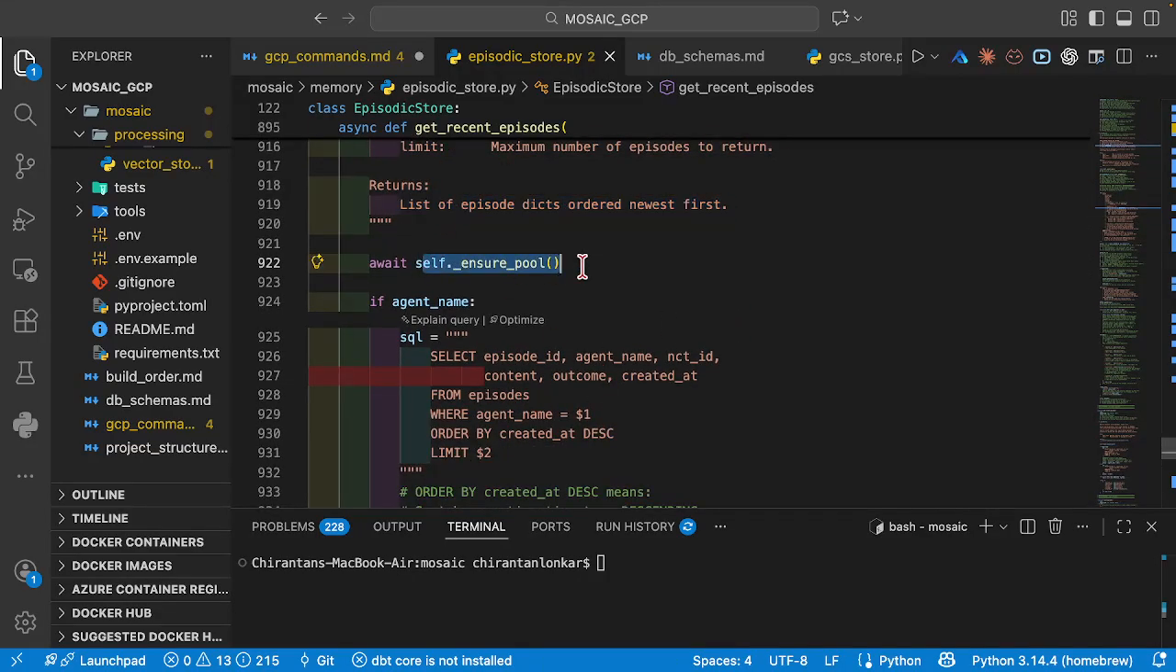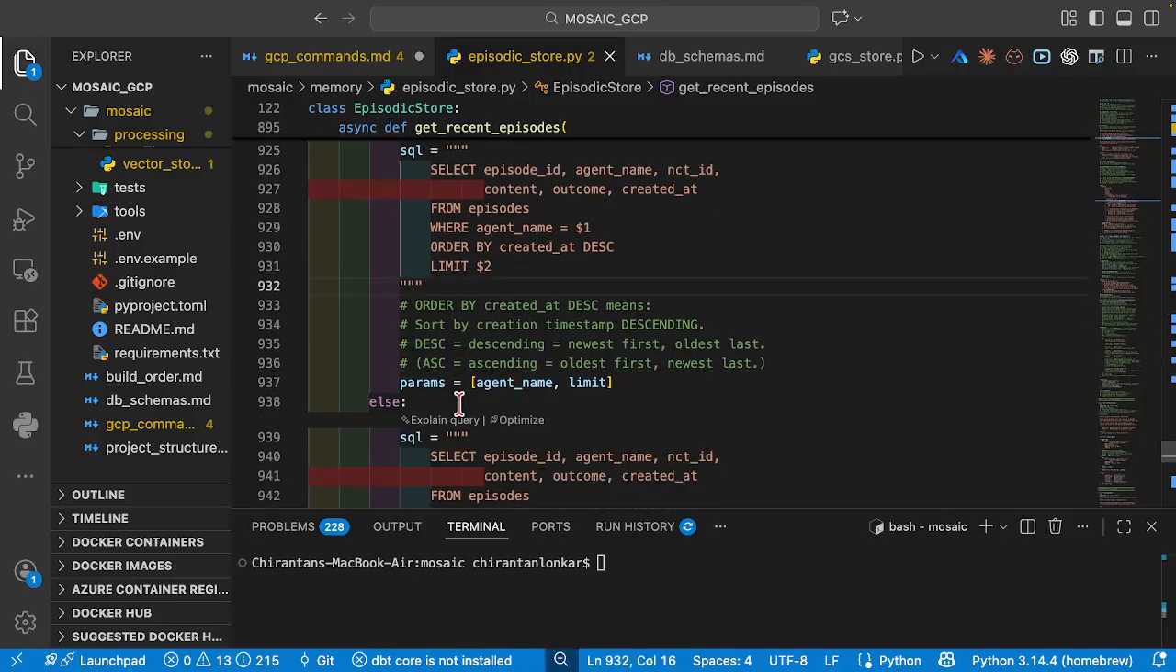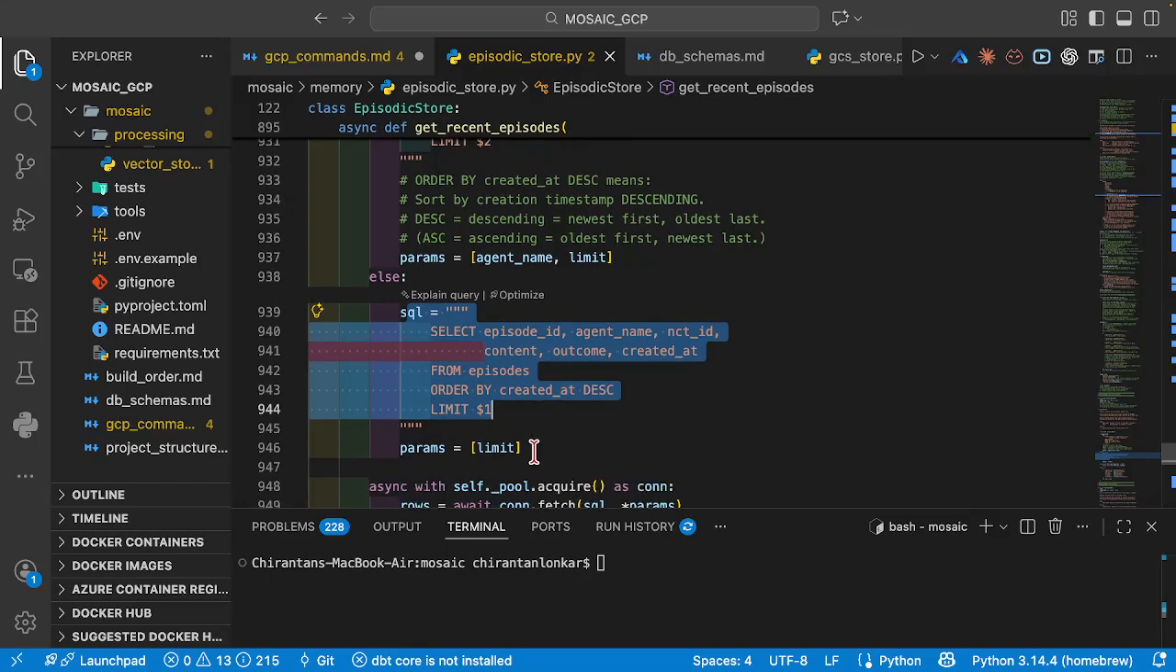It will check if the pool, the database connection, is open or not. It will look at the agent name and run the SQL query. It will take the episode ID, agent name, and all the fields from the episodes table, where the agent name is the placeholder, ordered by created at descending, which means the latest one as per the timestamp, and we just want whatever limit is set, say 2. You can see this is the parameters list for this query, which is the name of the agent and the limit. Else you run this SQL query.